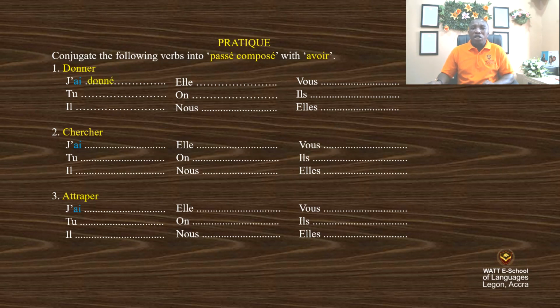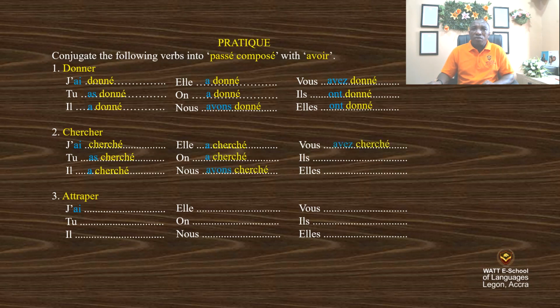So let's go. J'ai donné, tu as donné, il a donné, elle a donné, on a donné, nous avons donné, vous avez donné, ils ont donné, elles ont donné. Chercher. J'ai cherché, tu as cherché, il a cherché, elle a cherché, on a cherché, nous avons cherché, vous avez cherché, ils ont cherché, elles ont cherché.